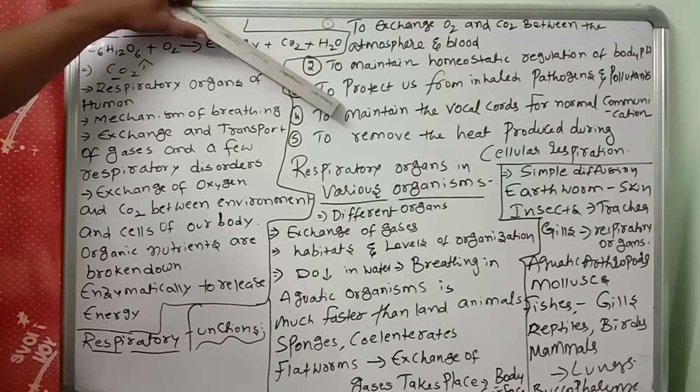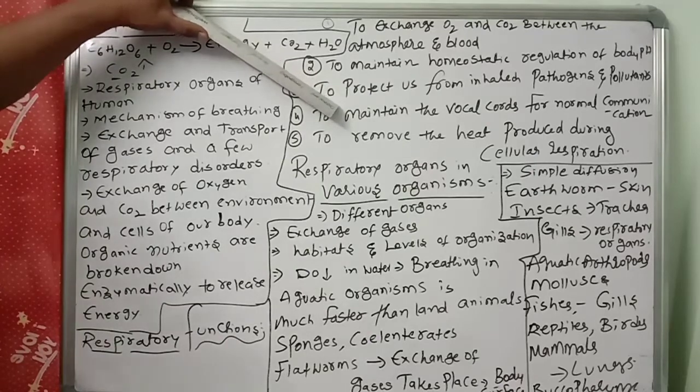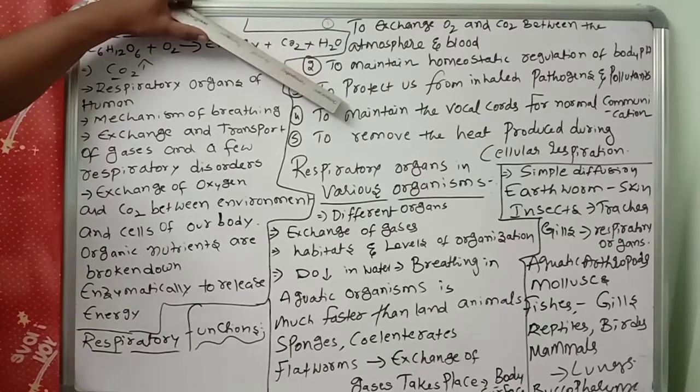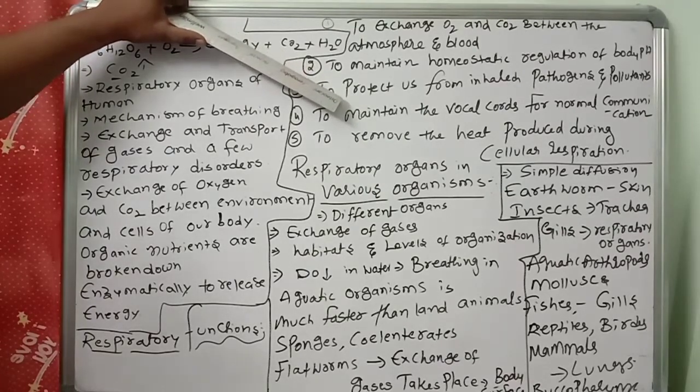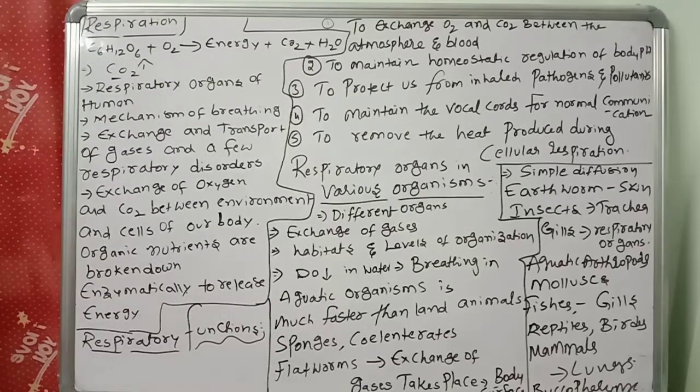Next, to maintain the vocal cords for normal communication. See, vocalization. You are speaking. What are you doing? You are creating sound, or not? That sound is important. To maintain the vocal cords for normal communication, you are speaking. That is the most important point to discuss, to get the sound. So these points you have to remember.